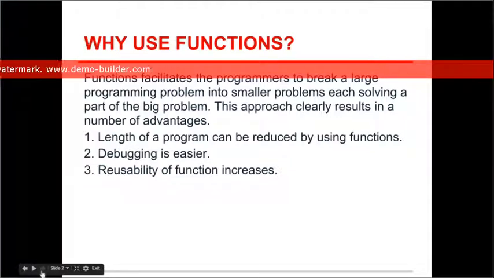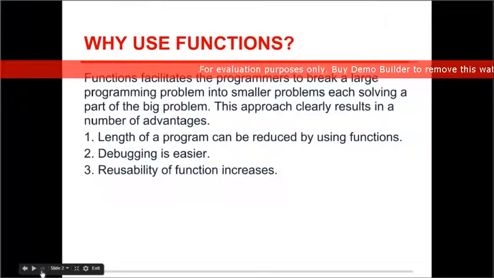The second thing is that debugging is easier. Whatever change needs to be made as a result of an error that you might have committed, you just need to make that change in one place, that is the place where you have defined that function, and not everywhere that you're using that function. So debugging is easier in this case.